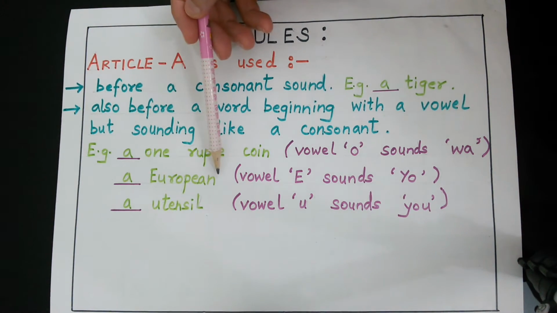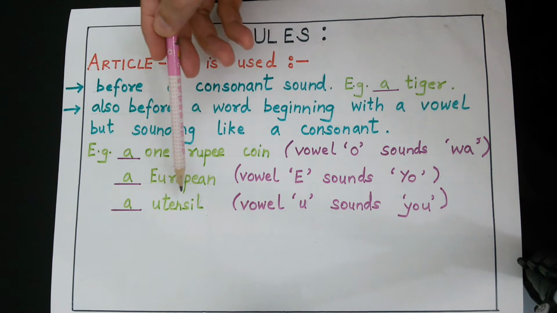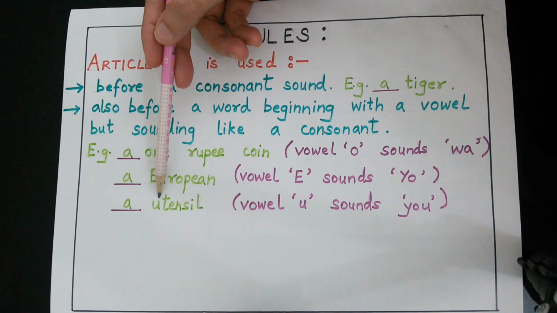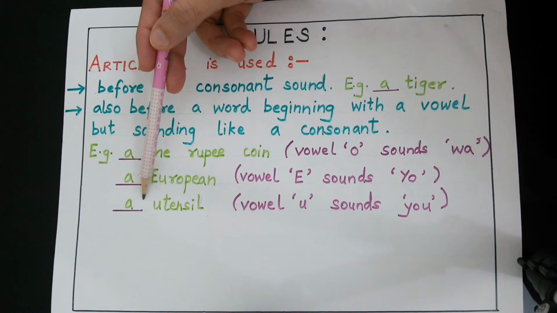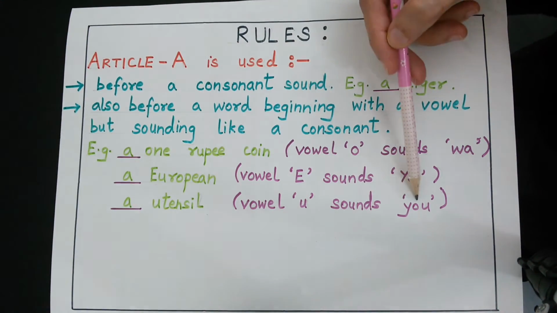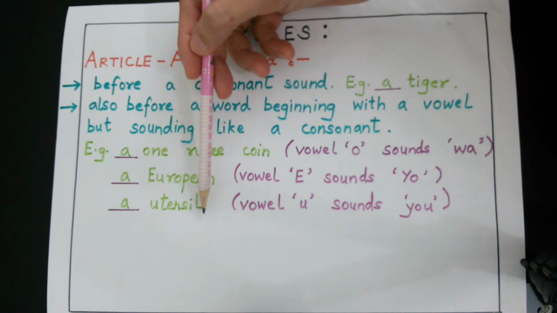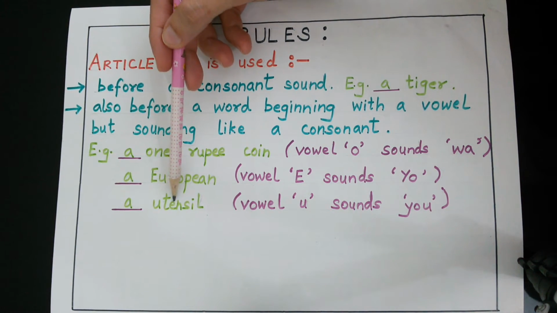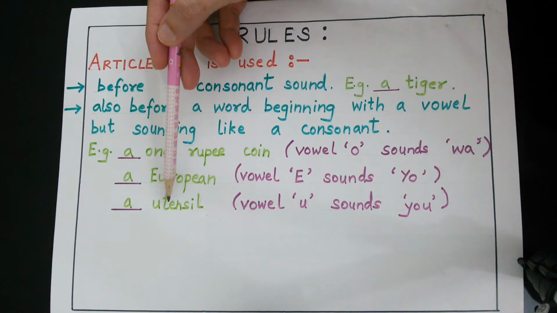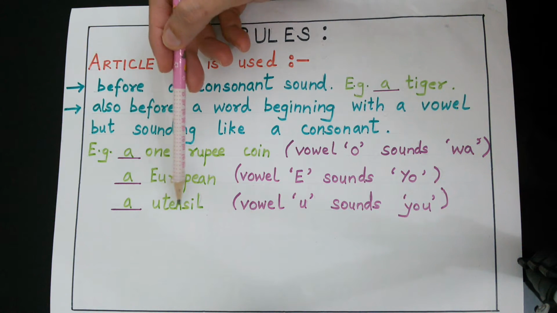A European. A utensil. Here again we have the letter U, but we will not write an here because the sound is yu. A utensil. To clear your doubt, I will give you one example. If we have the word umbrella, in that case I will use an umbrella because that is a vowel sound.